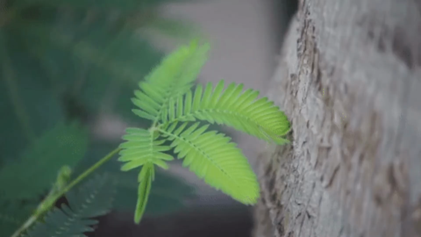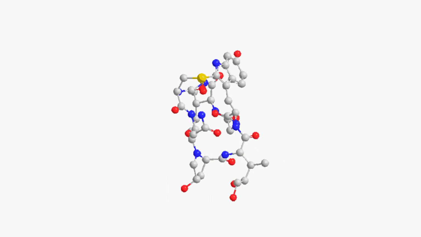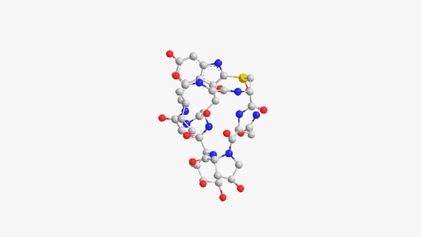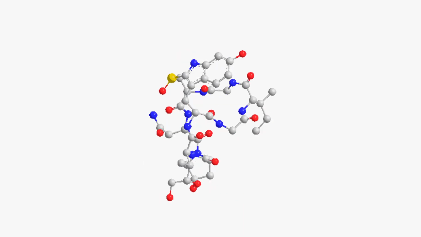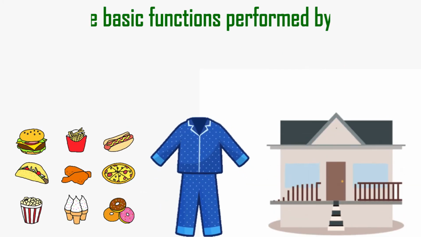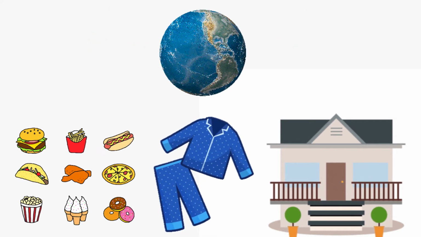But some movements are not easily visible, like movement in plants, or molecular movements that happen inside our cells and tissues. But the molecular movements in cells and tissues are necessary for all life processes. Now the question arises, what are life processes? The life processes are the basic functions performed by living organisms to survive on earth.